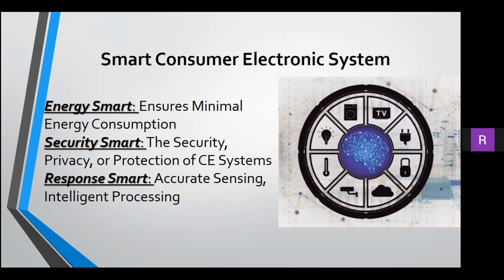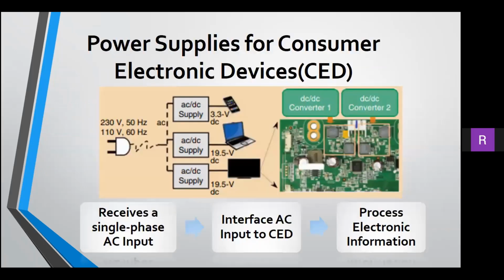Optimal combination of hardware and software modules needs to be explored for energy, security and response smartness of electronic systems. A device used for non-commercial purposes in entertainment, communication and home offices is called a consumer electronics device or CED, which incorporates electronic circuits for operation. A CED requires DC power to drive the electronic circuit. The supply can be 230 volt 50 Hz or 110 volt 60 Hz, depending on geographical location.